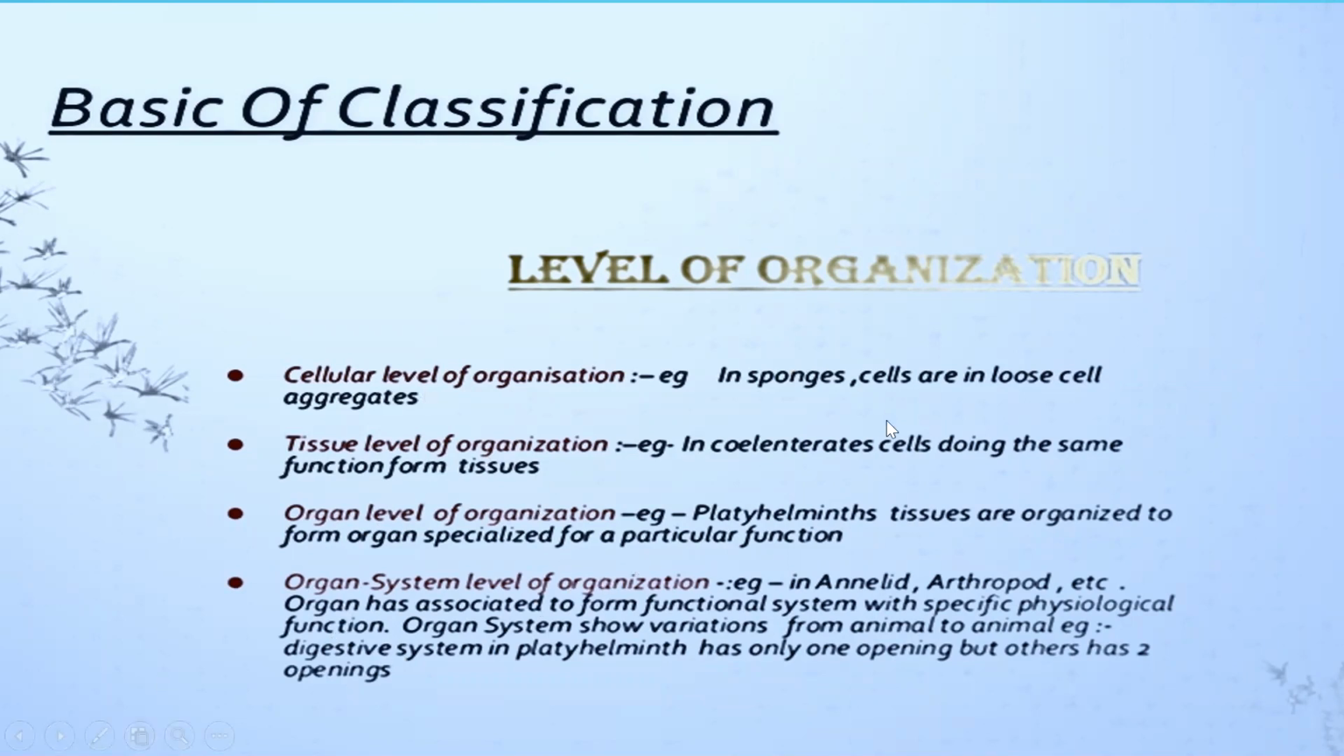For example, in coelenterates. Organ level of organization, the tissues aggregate to form organs, for example, in platyhelminthes. And organ system level of organization, where the organs organize themselves to form a particular system, that is the organ system, like digestive system, circulatory system, respiratory system. This type of organ system organization is found in annelids, arthropods, and all other higher phyla.